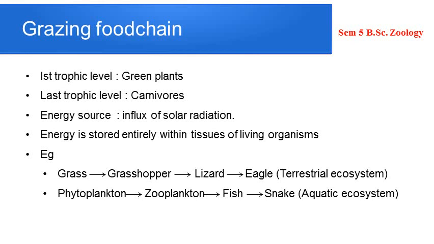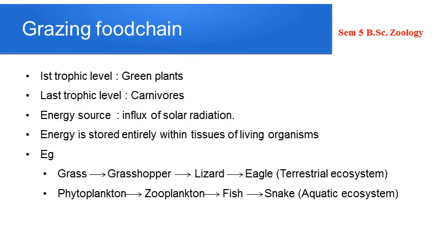What is the energy source over here? Grazing food chain. Since the first trophic level is occupied by green plants, the energy source is obviously solar energy. So influx of solar radiation is the ultimate source of energy. The green plants trap the sunlight and use it for the production of organic matter by way of photosynthesis. Now, this energy produced is entirely stored within the tissues of living organisms.